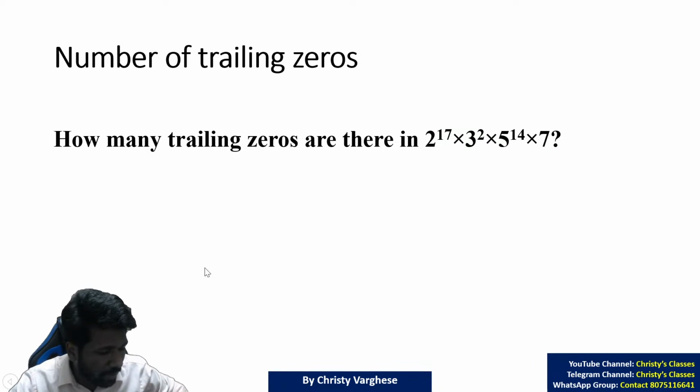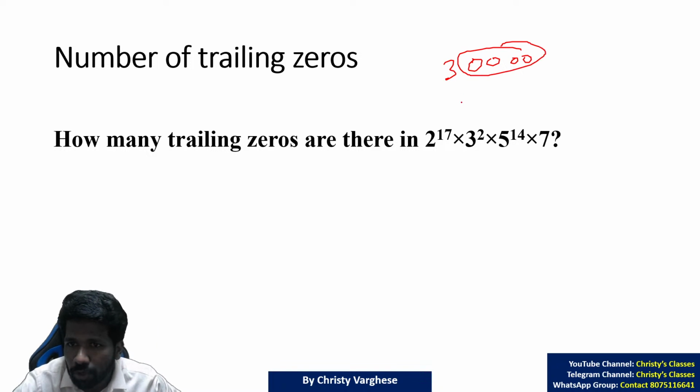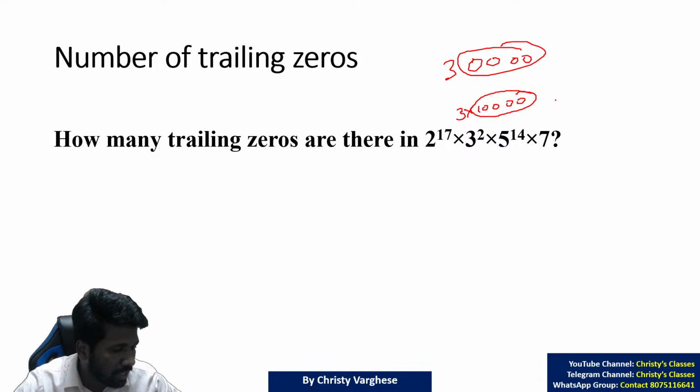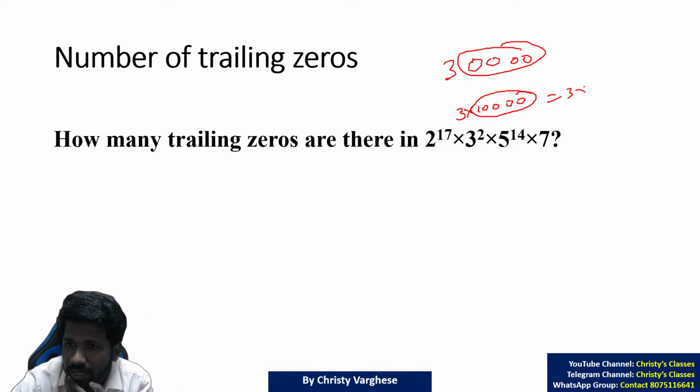To find the trailing zeros, or zeros in the end, take for example 30,000. What is this? 4 zeros. So the trailing zeros here are 4, because it is 3 into 10,000. So powers of 10 make 0 in the end. This is 3 into 10 raised to 4. And powers of 10 are created by 2s and 5s. 2 into 5 is 10.